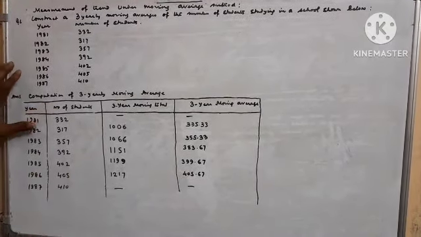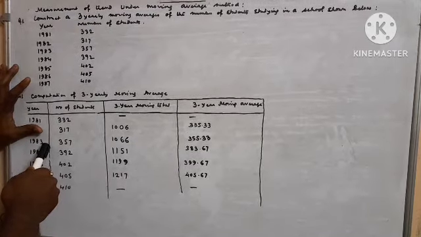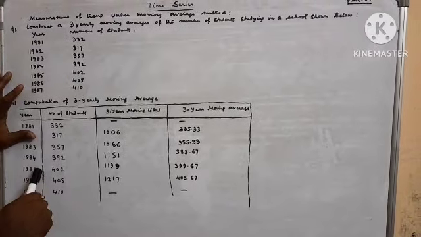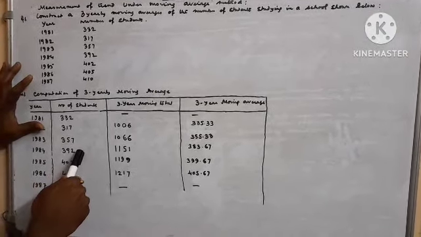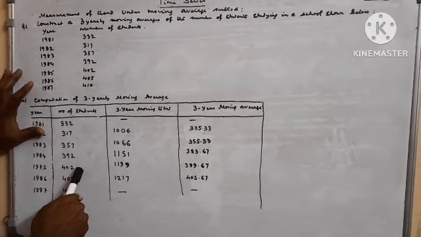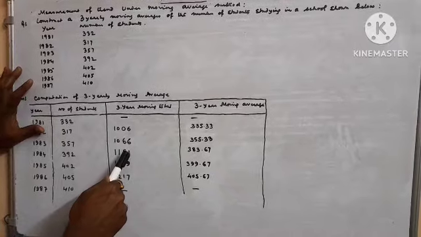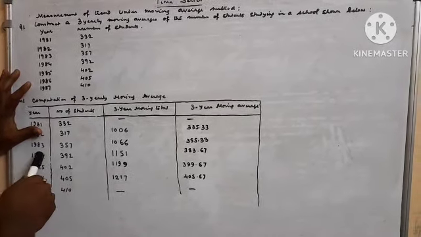Now leaving 1982, again we consider 1983 data, 1984 data, 1985 data. 357 plus 392 plus 402. Total is 1151. In which row do we write it? In the 1984 row.